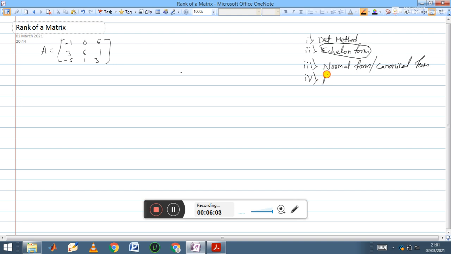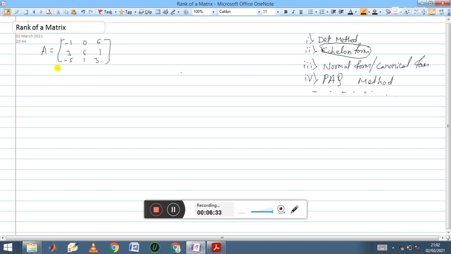Fourth, PAQ method, and so on. We have several methods. Mainly here we are focusing on the determinant method, echelon method, normal or canonical form, then PAQ method of finding rank of matrices. So let us find rank of this matrix by the determinant method.